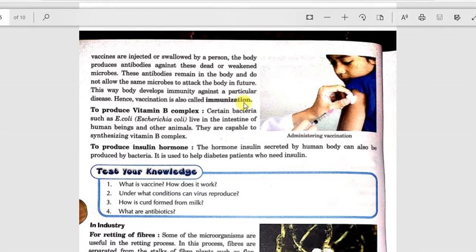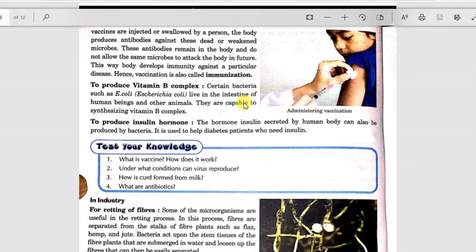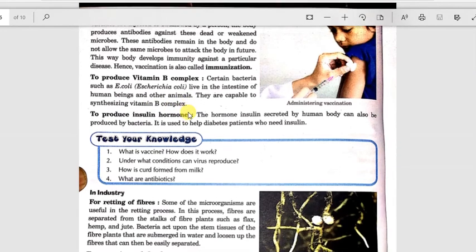Now these microorganisms are also used to produce vitamin B complex. Certain bacteria such as E. coli live in the intestine of human beings and other animals. They are capable of synthesizing vitamin B complex. This is a good microorganism, good bacteria.